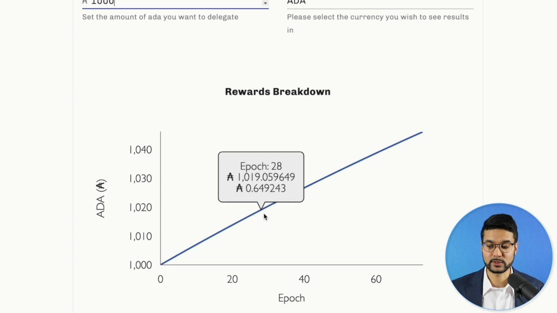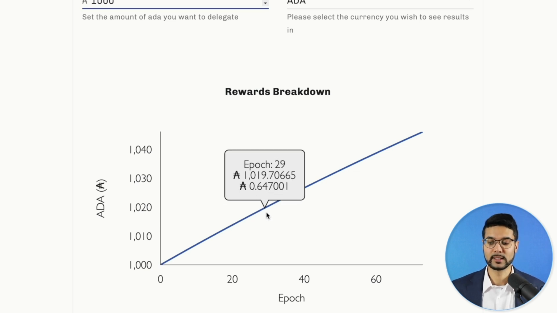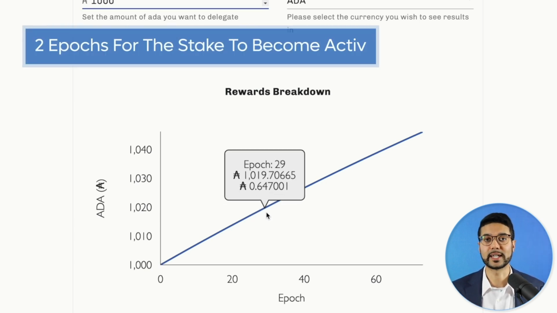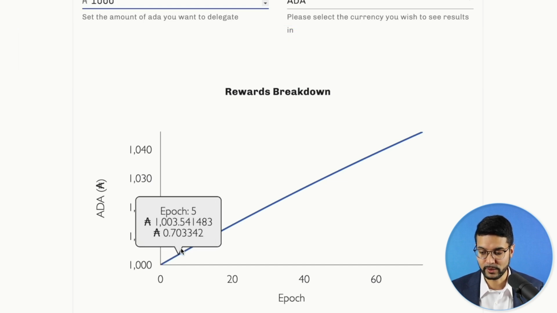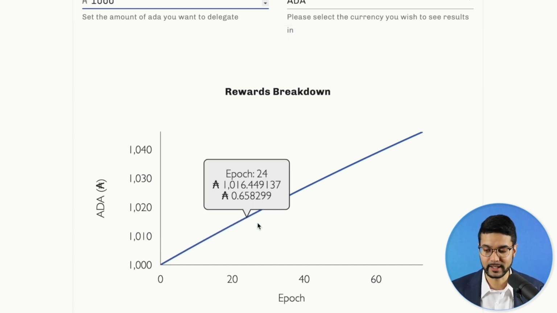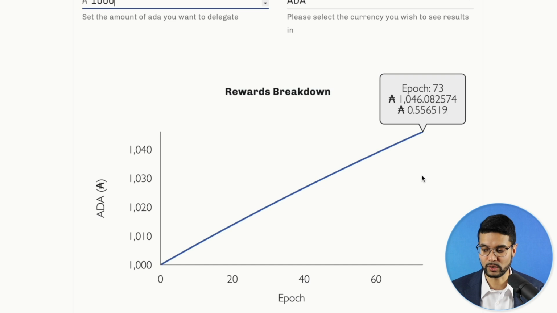The number of epochs you'll get paid each epoch. Of course, remembering that when you first delegate to a pool, it takes 2 epochs for your stake to become active, and then you start earning rewards after the third and every one following. So you'll hover over it and you can see about 0.7 ADA, and then that gradually decreases over time.